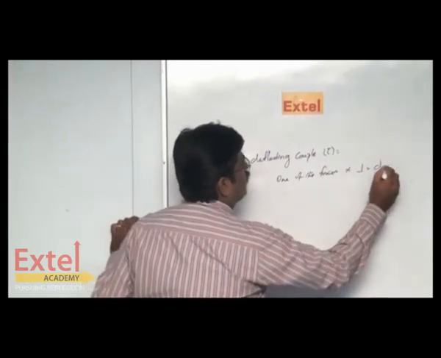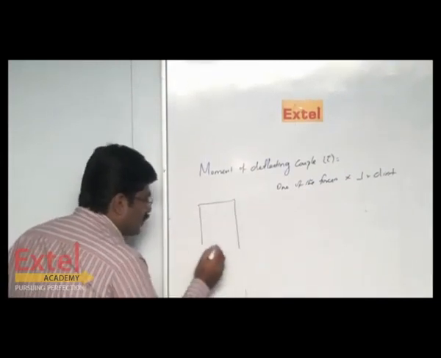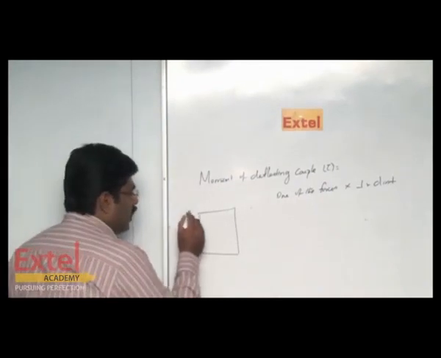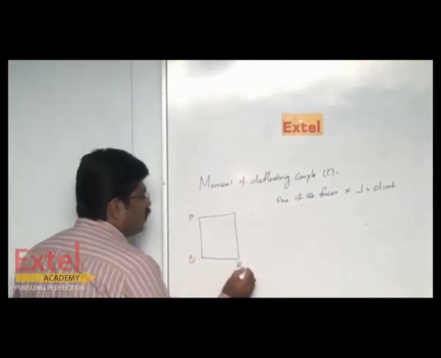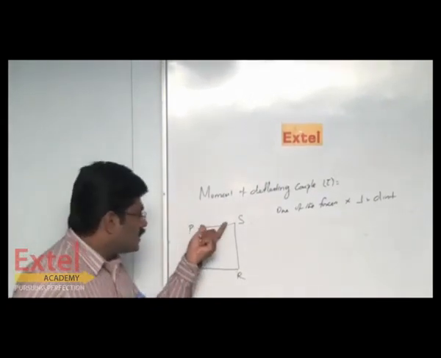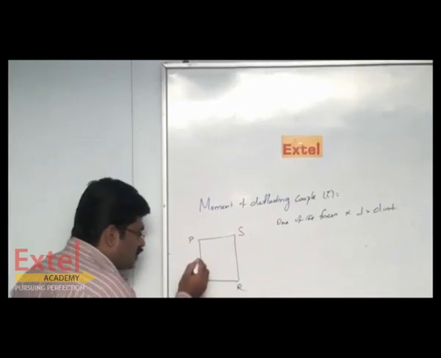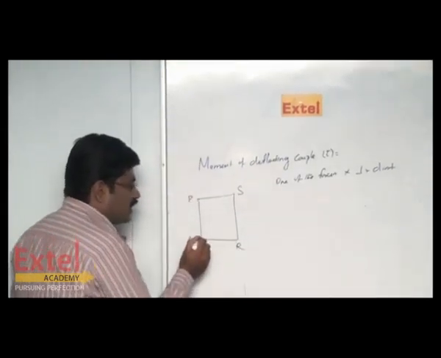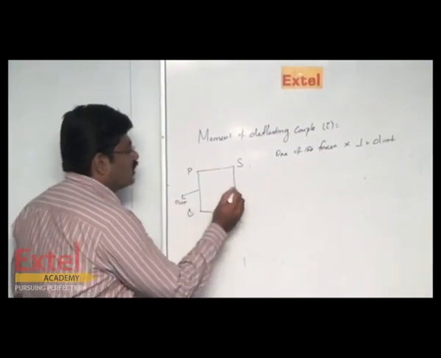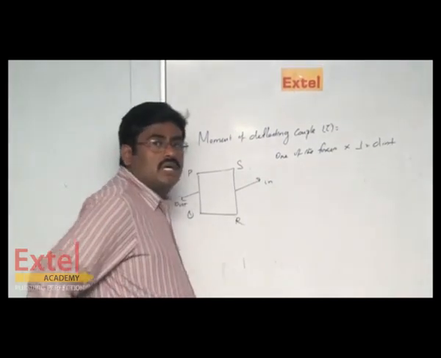into the perpendicular distance. As you know, this is the shape of a rectangular coil, with corners P, Q, R, S. The forces experienced by the top side and bottom side get cancelled, and the force experienced by the left-hand side, namely P and Q, acts in the outward direction, and this goes in the inward direction, as you have already known.